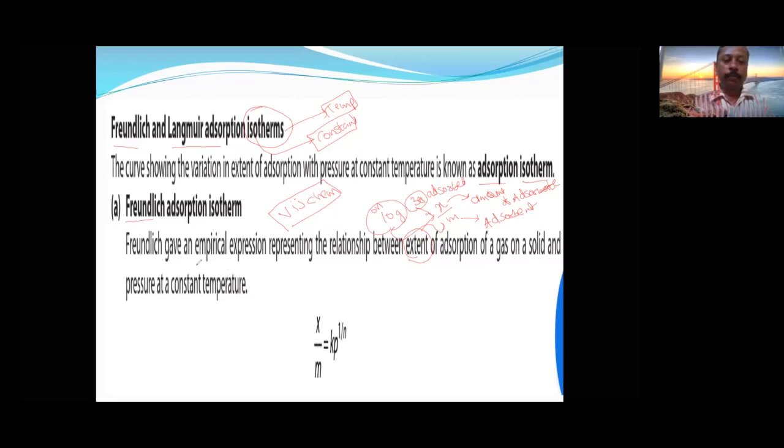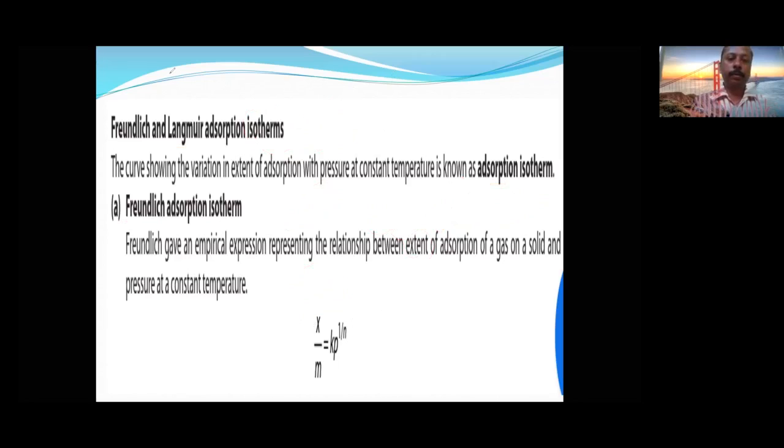So Freundlich gave a simple relation expression: x upon m is equal to K into P to the power of 1 by n. This is the expression. I think x and m are now understood. Okay, now let us see the next topic.